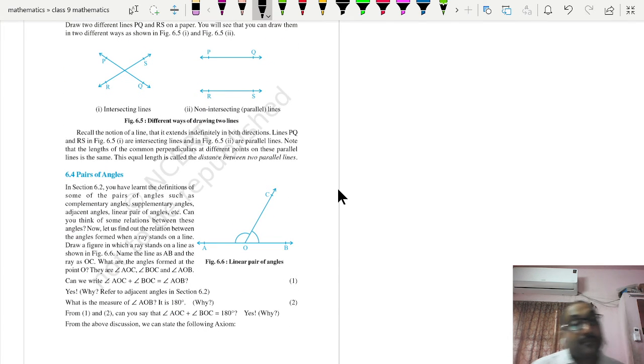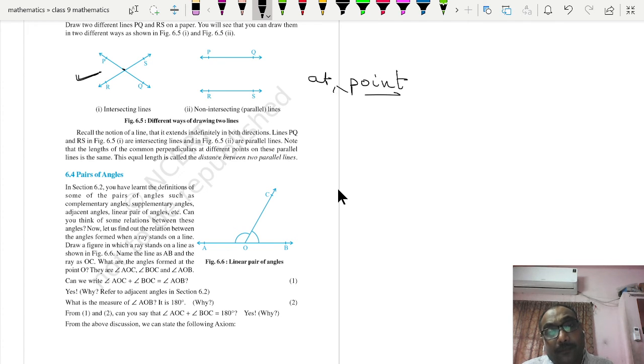See, here there are two intersecting lines, so they intersect at one point, but parallel lines do not intersect at one point. Many students may have confusion: sir, you have said parallel lines do not intersect at one point, so are you saying that parallel lines can intersect at more than one point?